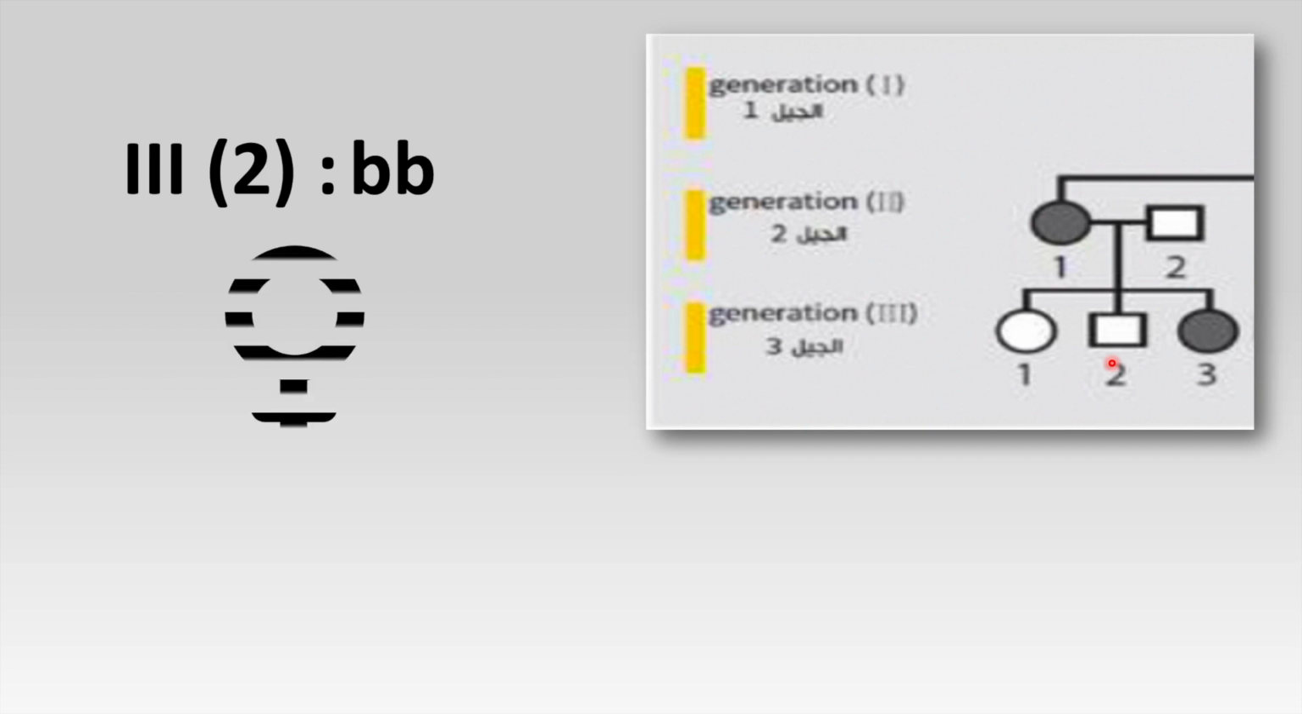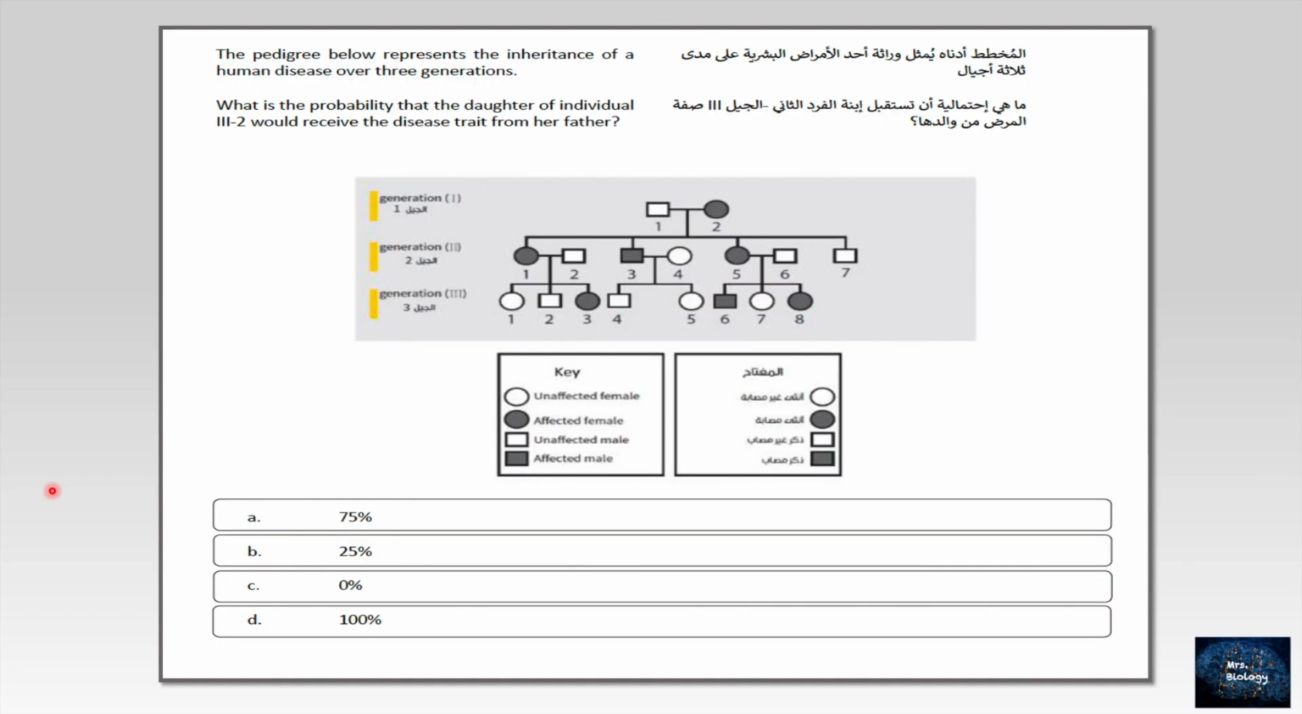So the chance to give his daughter a dominant allele is what? 0. So the right answer is what? Let's go there. It should be 0. So the right answer here is C, because in all means he will give her a recessive allele.